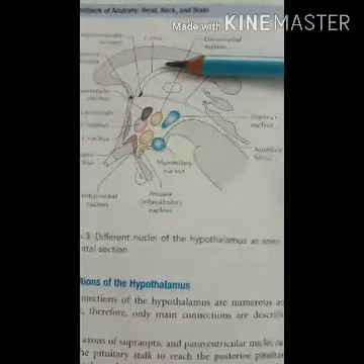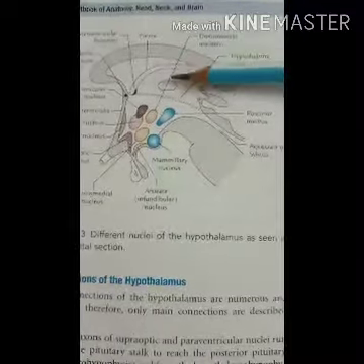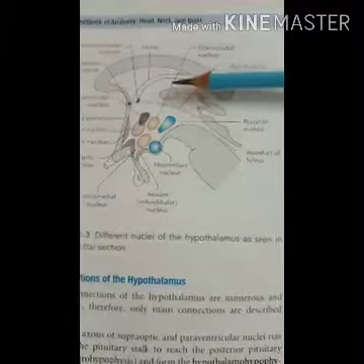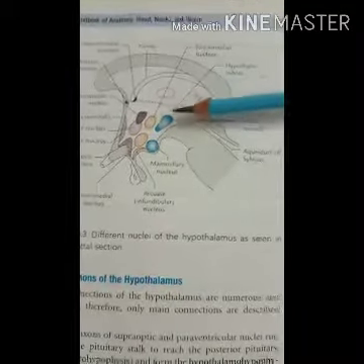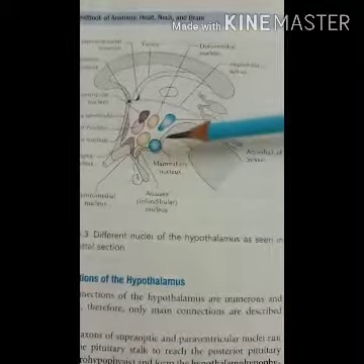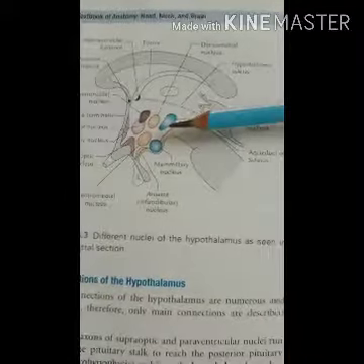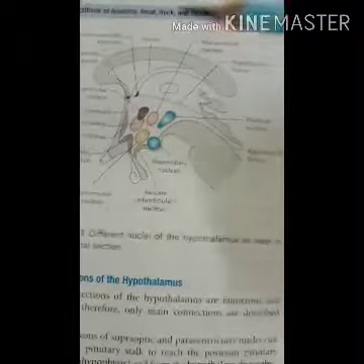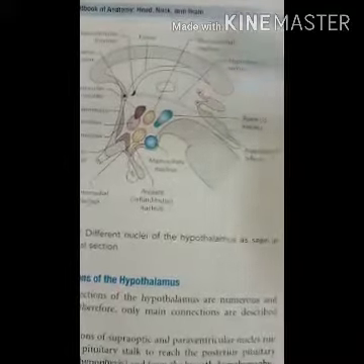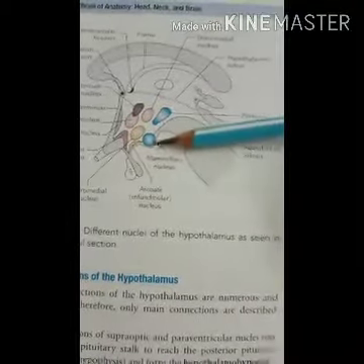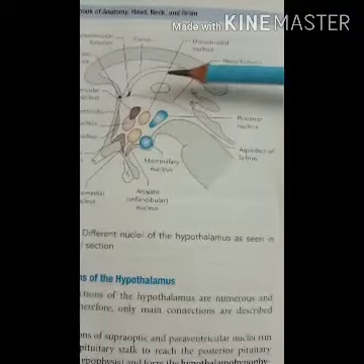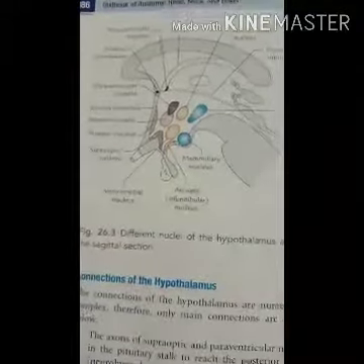These pass through the brainstem and the spinal cord, and then enter the parasympathetic cells in the lateral horn of the S2, S3 and S4 spinal segments to form the hypothalamo-spinal tract. And the last one is the mammillothalamic tract. It connects the mammillary body, here you can see, to the anterior nucleus of the thalamus, which in turn projects to the cingulate gyrus. So these are the connections of the hypothalamus.